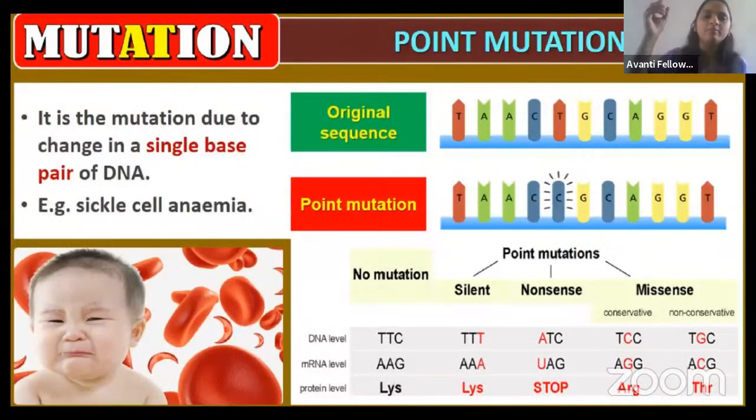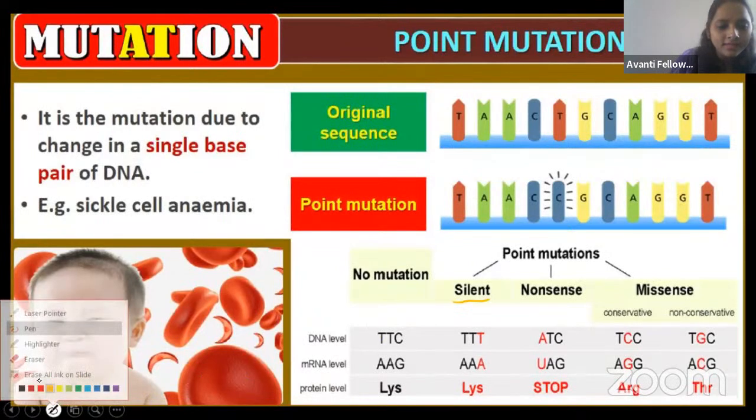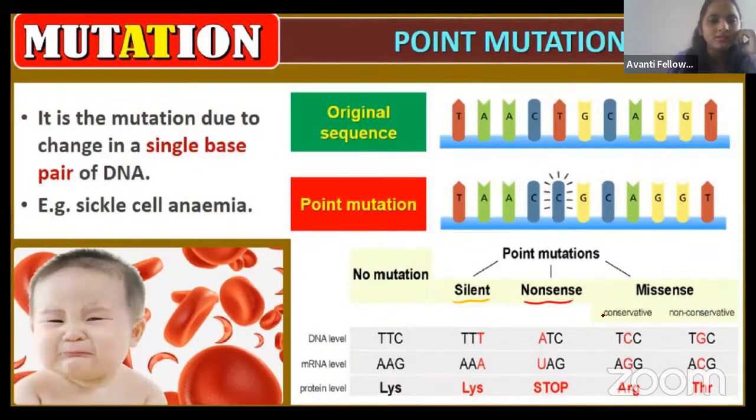So what do you mean by point? Point means where the mutation is happening, only a change in a single base pair. An example is sickle cell anemia, where a single base pair change leads to the mutation. In single base pair mutation, we have three types of mutation, guys. One we call a silent mutation, another the nonsense mutation, and the other a missense mutation.